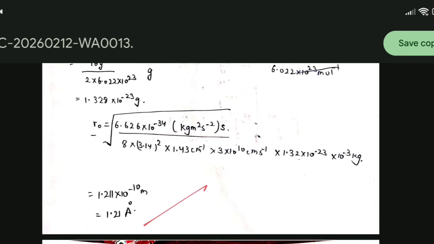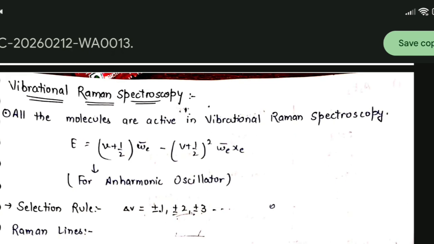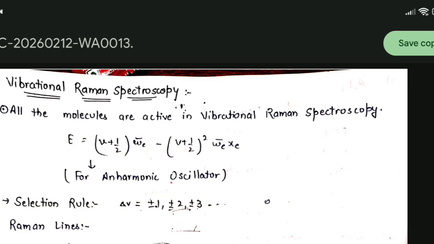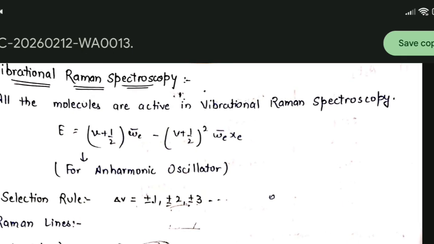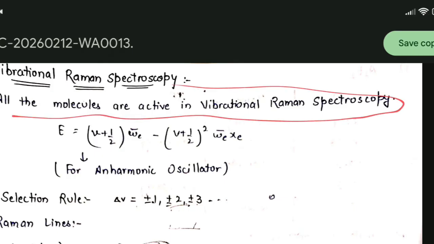We will get the value of R naught here. Now we will talk about vibrational Raman spectroscopy. As we know, the formula for an anharmonic oscillator is E = (v + 1/2)ωe − (v + 1/2)² ωe xe. And first we know that all the molecules are active in vibrational Raman spectroscopy. If we want to find out which of the following molecules are active in vibrational Raman spectroscopy,